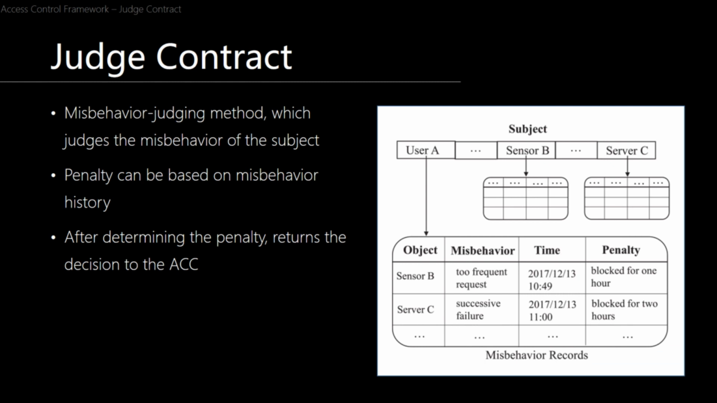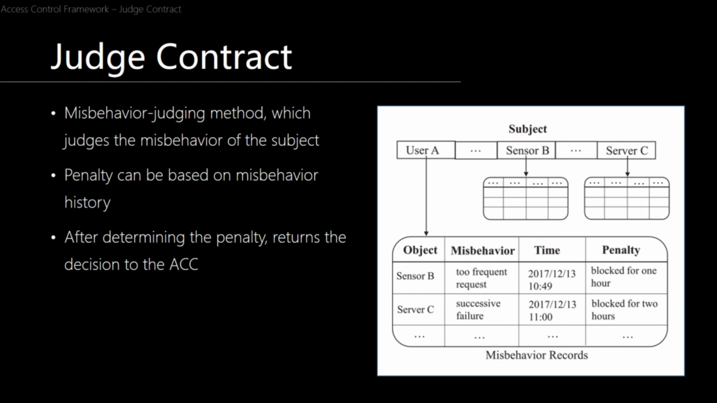And then we have the judge contract. The judge contract implements a misbehavior judging method, which judges the misbehavior of the subject and determines the corresponding penalty when receiving a potential misbehavior report from an access control contract. And the penalty can also be based on the misbehavior history of the subject. So the judge contract may need to keep a record of the misbehavior history of all subjects. And after determining the penalty, it returns this decision back to the access control contract. And you can see here that for each subject, it has a misbehavior record.